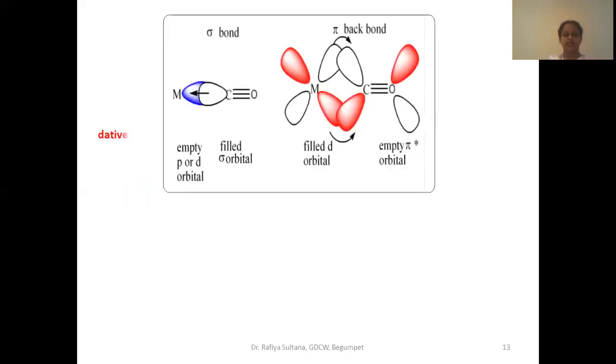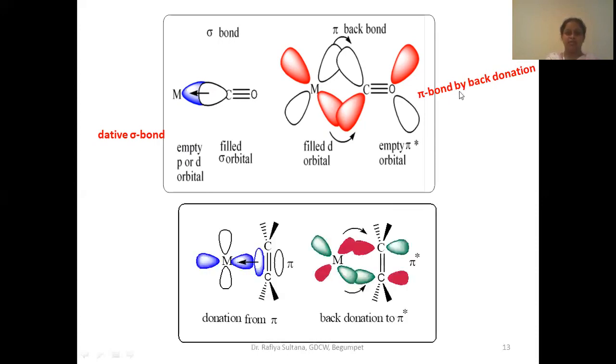See here again. This is carbonyl donating a lone pair of electrons to the metal, forming a sigma bond from the filled sigma orbital to a p or d orbital. This is known as a dative bond. Okay, this is another back bonding from the filled d orbitals. It is forming a pi bond with the empty pi star orbital of carbonyl. Okay, this is known as pi back donation. Okay, this is a pi bond by back donation.